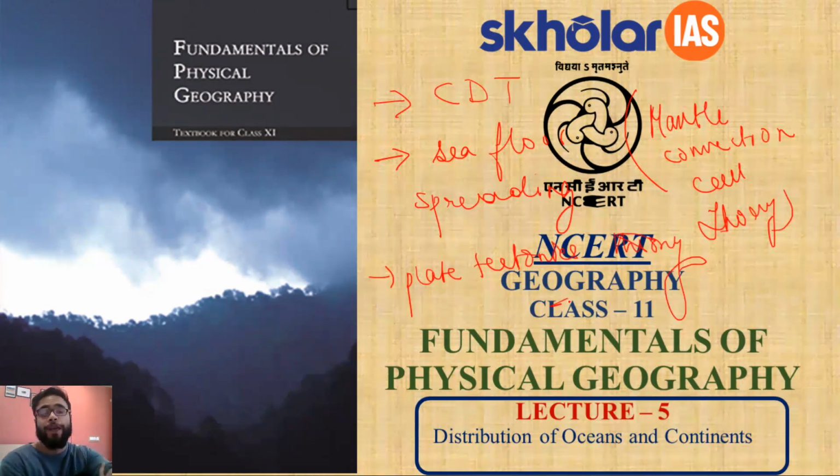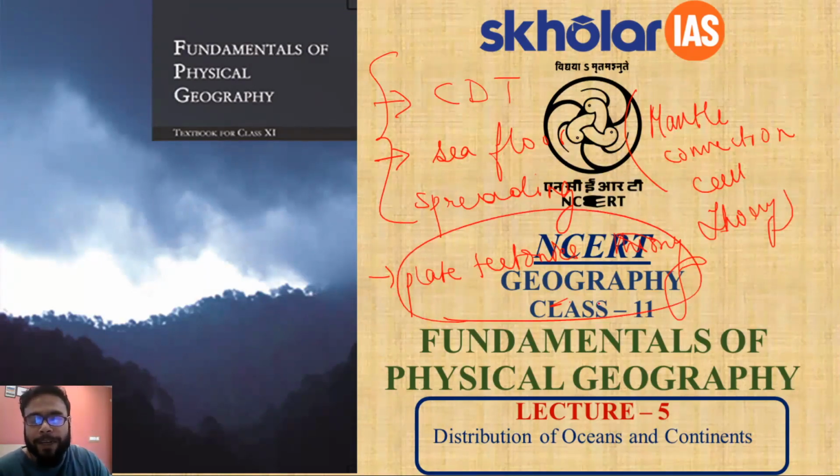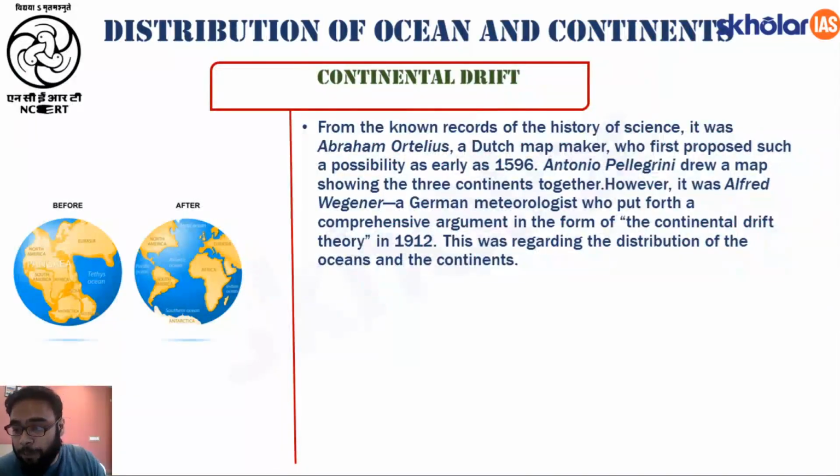This chapter has been divided into two classes because it's a little lengthy chapter. Firstly, in today's class we will talk about the continental drift theory, sea floor spreading theory, and the mantle convection cell theory, and in the next class we will talk in detail about the plate tectonics theory. Fine. So let us begin by first talking about the continental drift theory, which is also called the CDT. Before we understand CDT, let us go through the brief introduction which is given in the chapter.